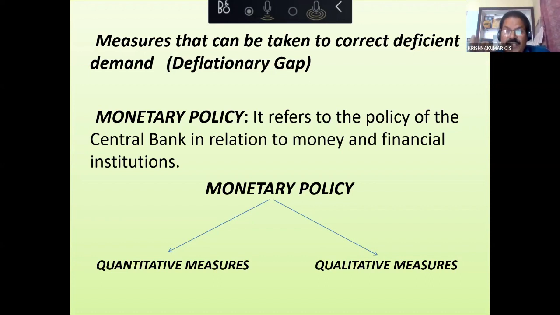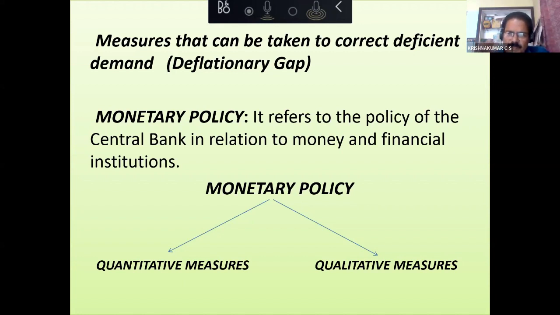See what the government will do if it is an inflationary situation: the government has to collect more taxes so that the disposable income of the people will fall, consumption will fall, aggregate demand will fall, and inflation will be controlled. During deflation, government has to reduce tax. When government reduces tax, disposable income of the people will increase. Consumption will increase, aggregate demand will increase, deflation will be reduced.